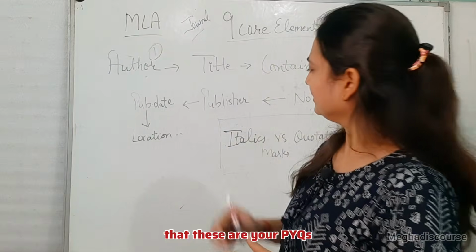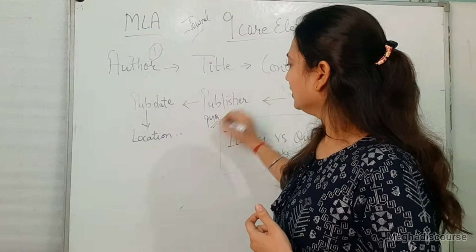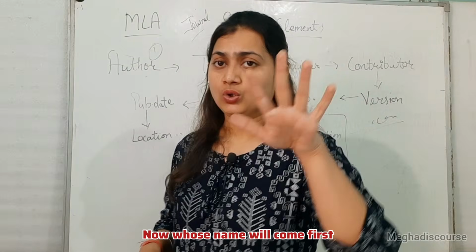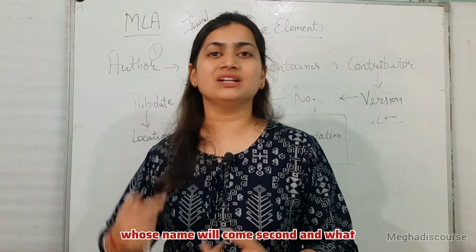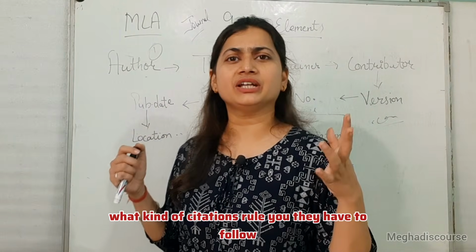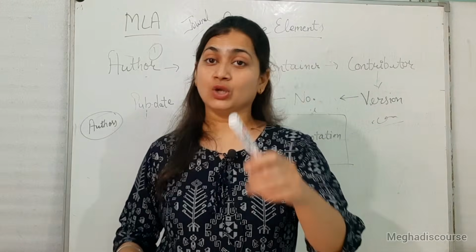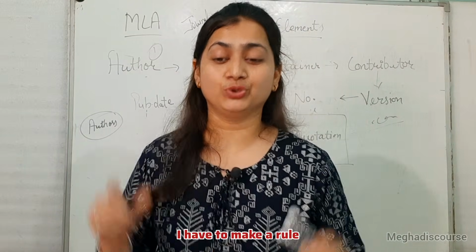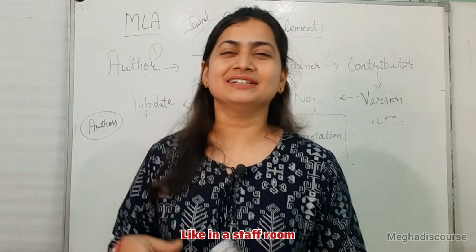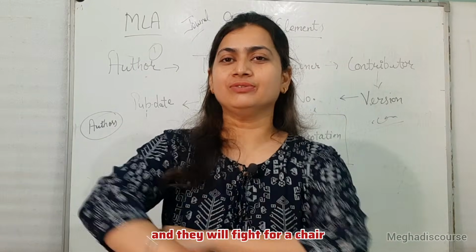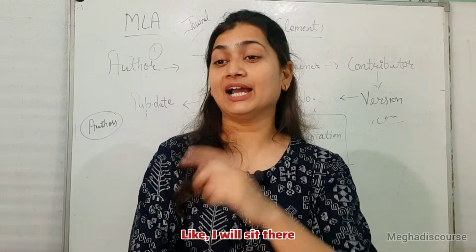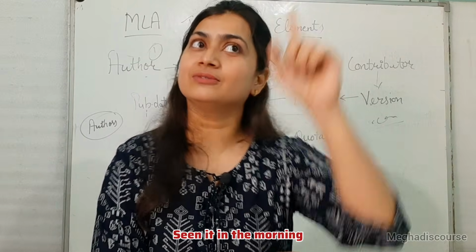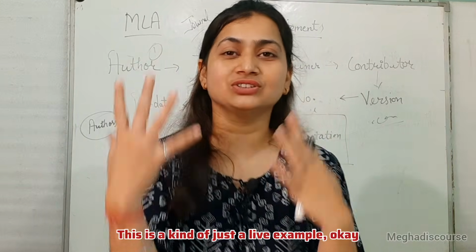Another point is that these are your PYQs. Suppose there is more than one author. Now, whose name will come first, whose name will go second, and what kind of citation rule do they have to follow? So MLA says there are many authors, I have to make a rule. Like in a staff room, there are many teachers and they will fight for a chair. Like, I will sit there, this is my chair because I saw it in the morning. This is just a live example.